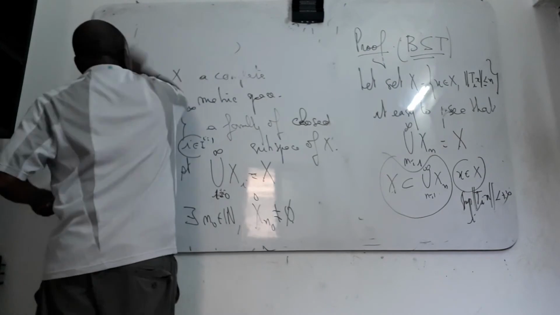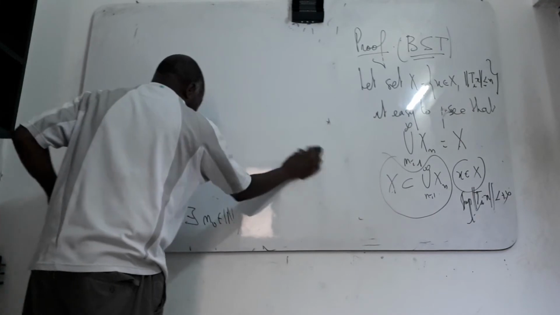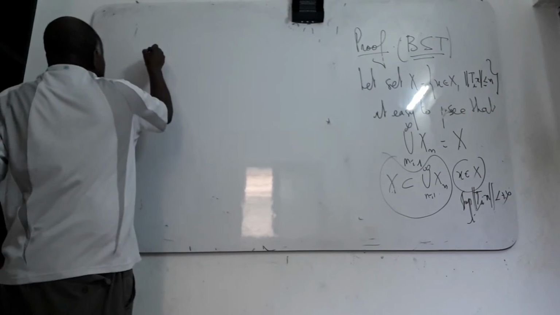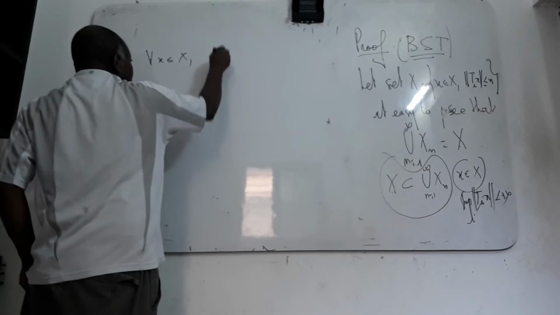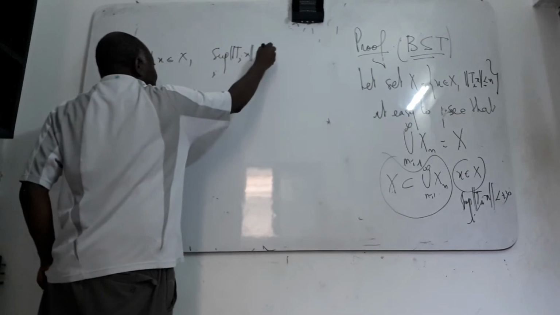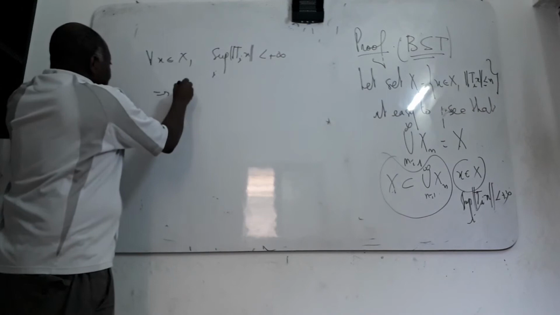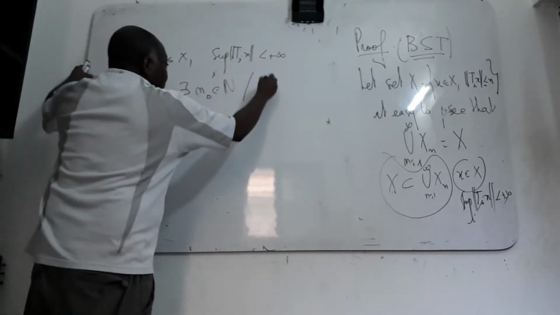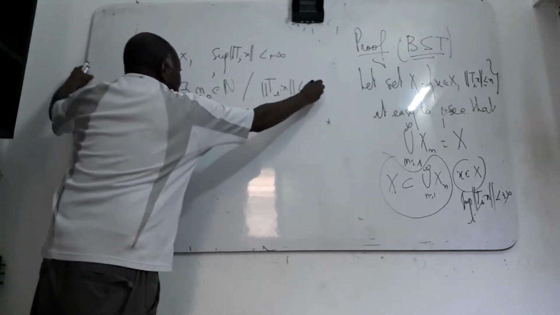So you use it to prove it easily. Okay, let me prove it for you. We say that for all x in X, the supremum over i of the norm of T_i(x) is finite by assumption. Then there is this n0 such that the norm of T_i(x) is at most n0.